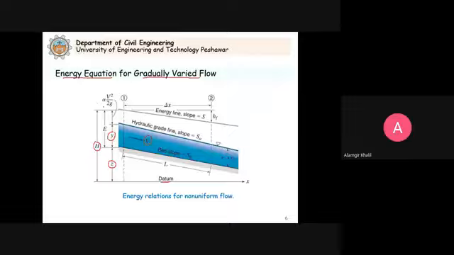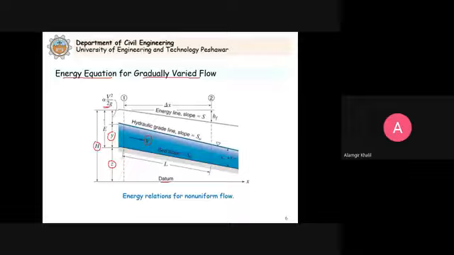and because the water is flowing with a velocity v, it has the kinetic energy which is given by alpha times v square by 2g. Because this velocity is not constant over the cross section as we studied, we need to apply a correction to the velocity head, and that is given by alpha, the kinetic energy correction factor. In fact you calculated it in the midterm exam also as an exercise.